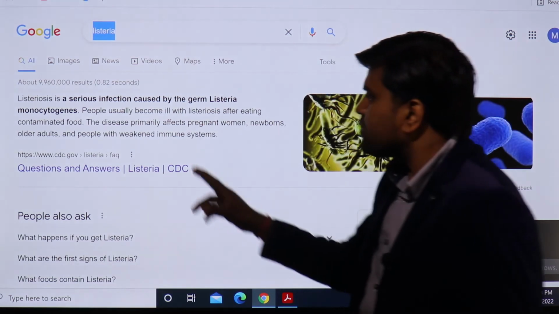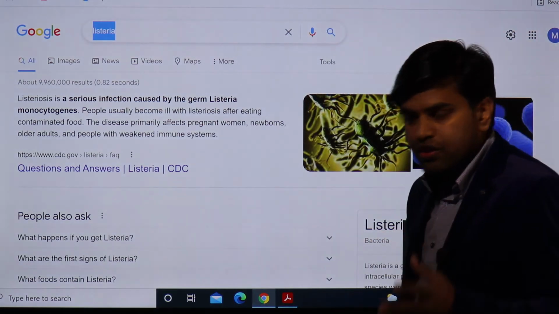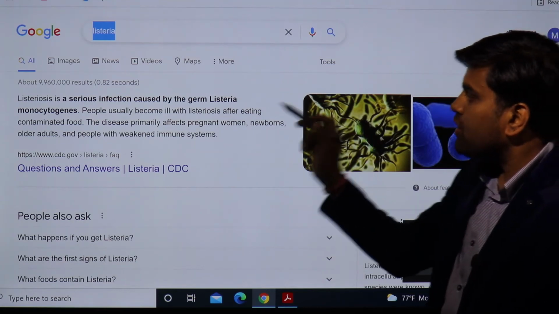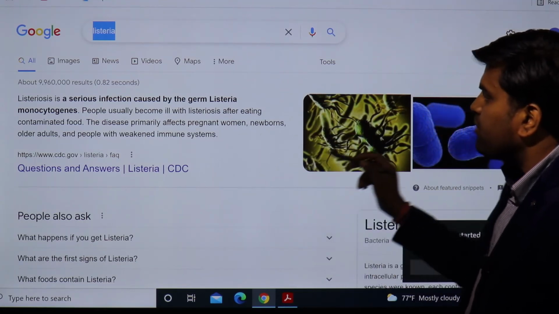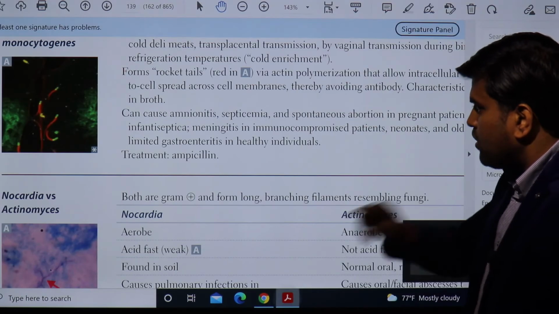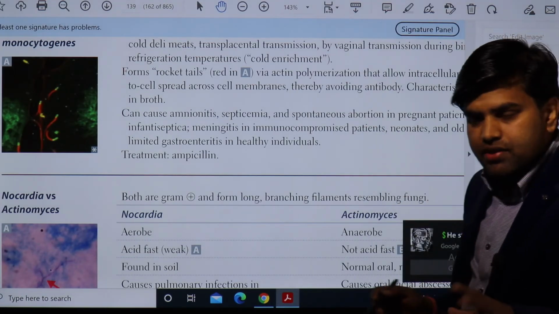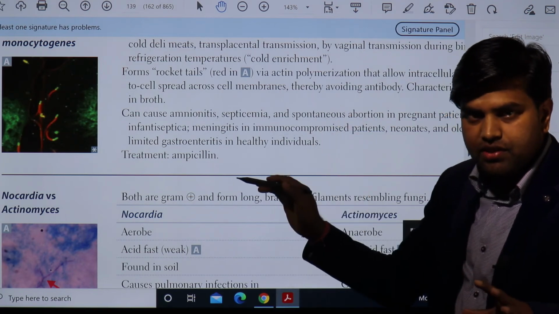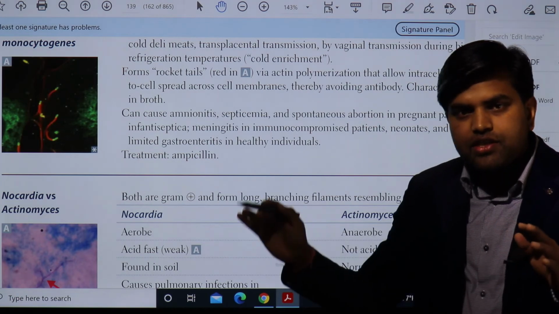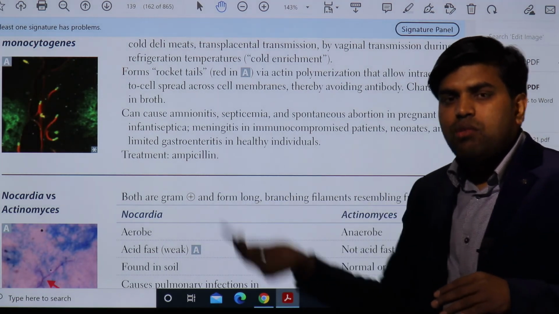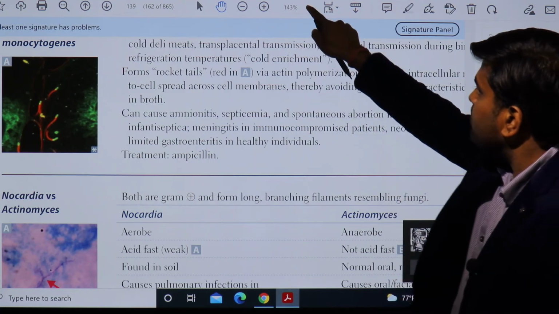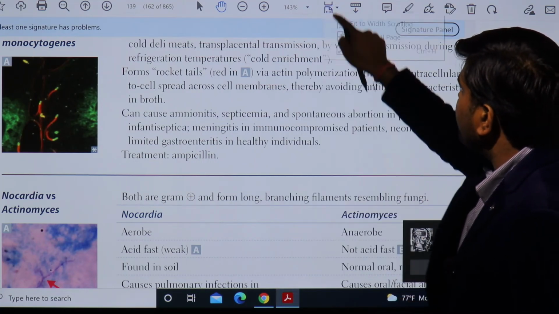Okay, so what is listeriosis? It is a serious infection caused by the germ Listeria monocytogenes. People usually become ill with listeriosis after eating contaminated food. This disease primarily affects pregnant women, newborns, older adults, and people with a weak immune system. The treatment is very simple: ampicillin. The characteristic feature is tumbling motility. It can spread from one cell to another intracellularly, so it doesn't need to come out of the cell to infect the patient. That makes it a very high-yield point.